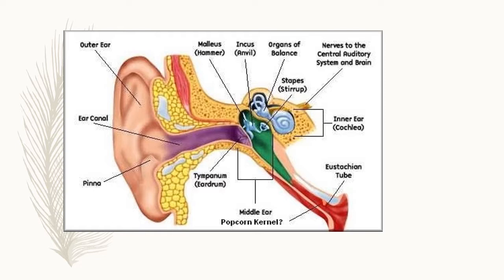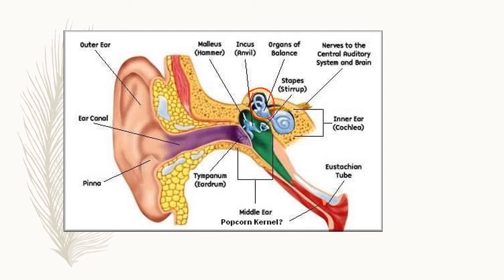Inner ear consists of organs of balance. This region consists of organs of balance, which balances our body. Then nerves to the central auditory system and brain. This is called the cochlea, in the inner ear.